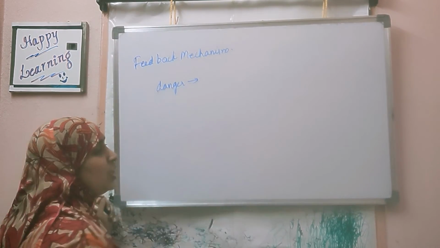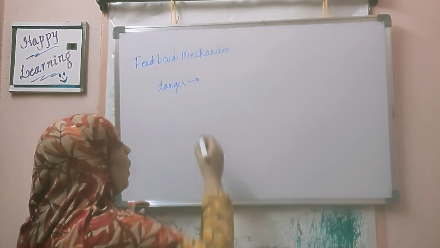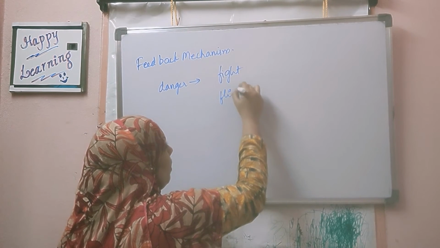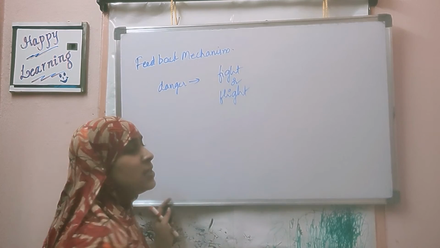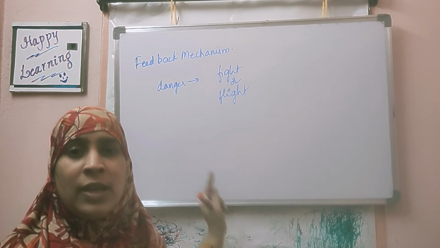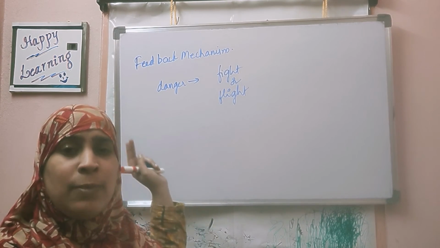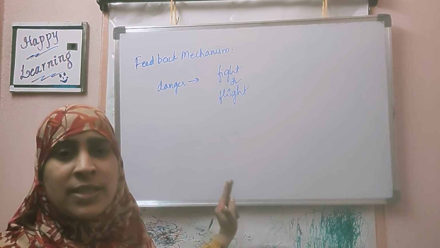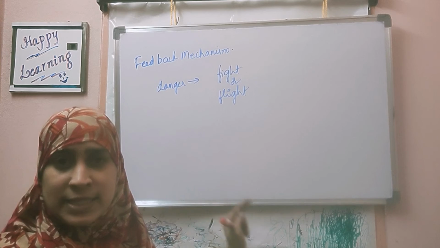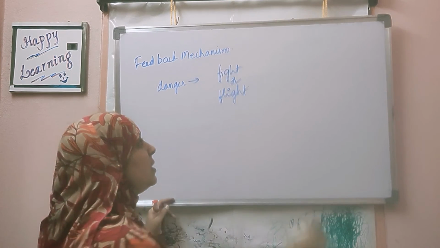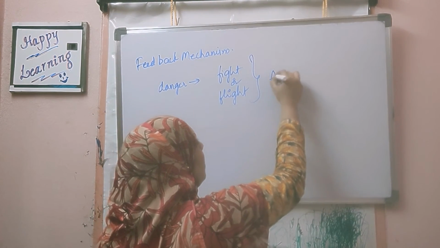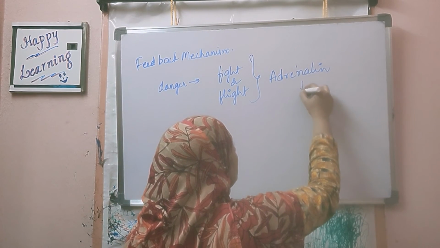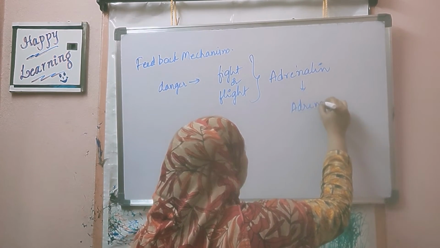Okay, so when you see a danger in front of you, one is you fight with it, second is you fly, you go away, flight. Okay, this response is called fight or flight. We saw this when we studied the sympathetic nervous system. But the sympathetic nervous system is not alone in carrying out these functions. The major role behind this is played by adrenaline. Adrenaline is a hormone that is secreted by the adrenal gland.